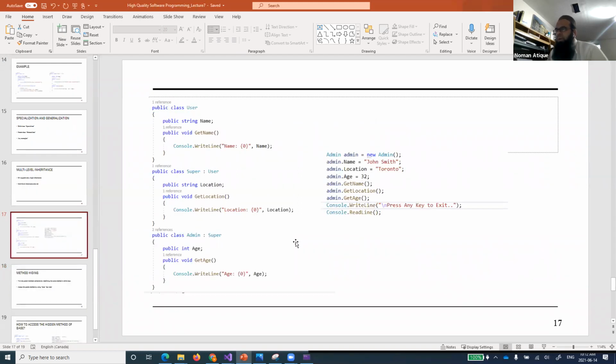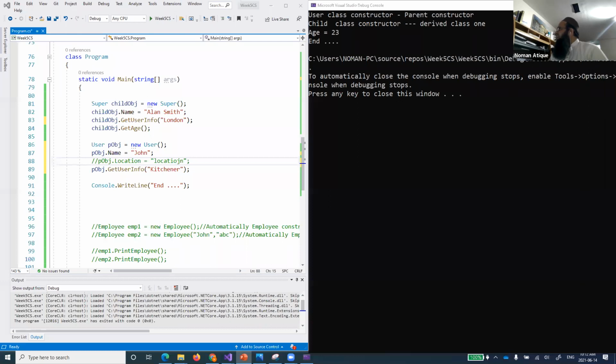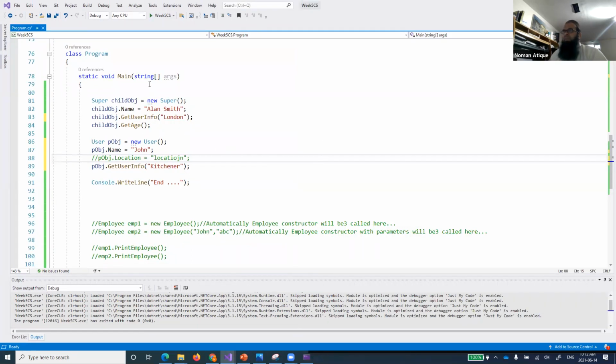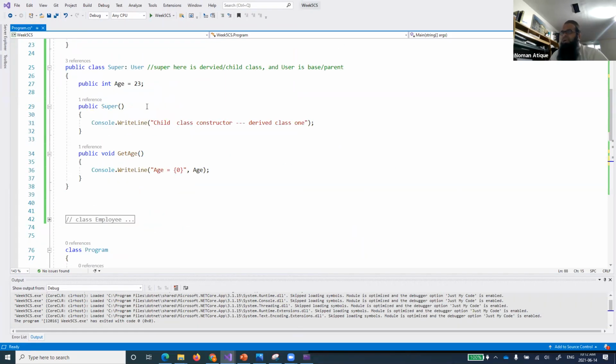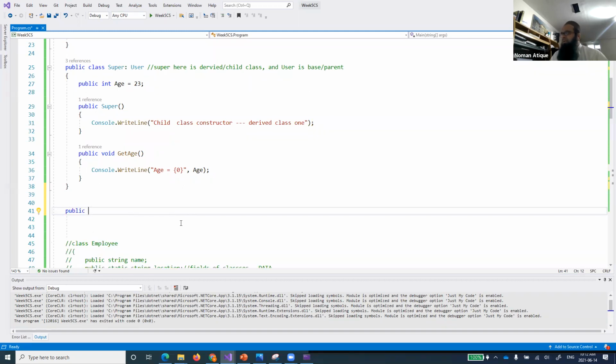So let's now talk about it. Now I will make another class and make it the child of that particular class. Now you see here, this is our program. Let's make it a bit bigger for the time being. I have this super class. Now I will go after this super class, and I create maybe an admin class, and I am extending it with super.